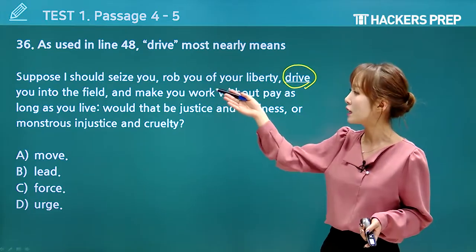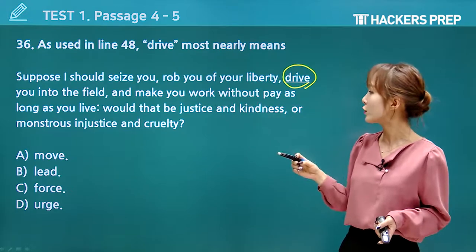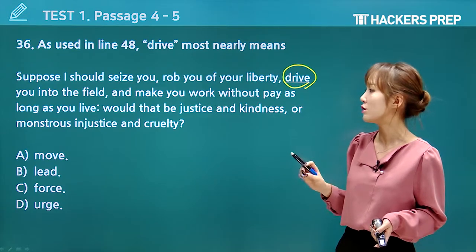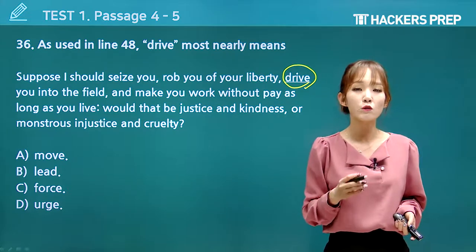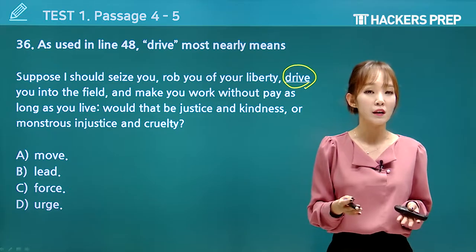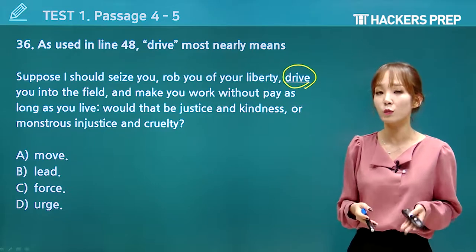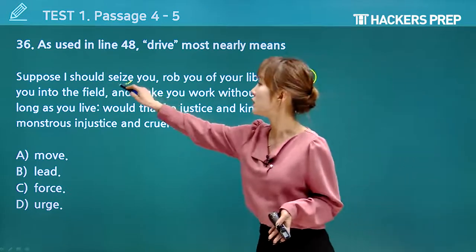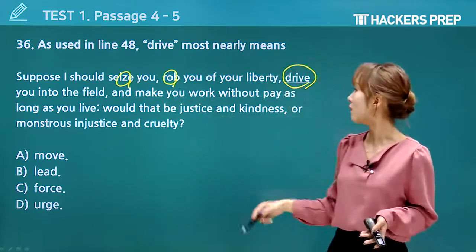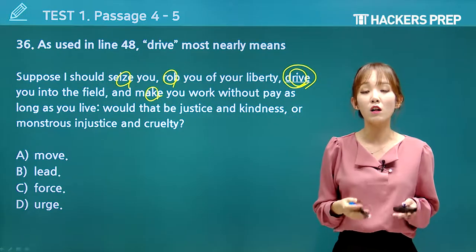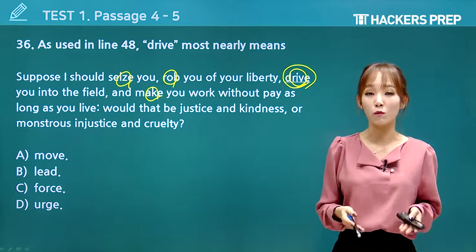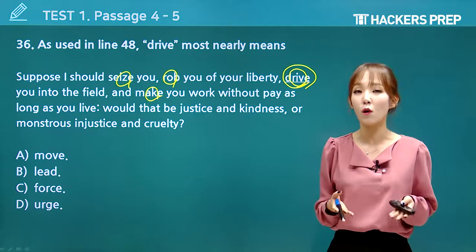Now take a look. Suppose I should seize you, rob you of your liberty, drive you into the field, and make you work without pay as long as you live. So here we're assuming that we have become slaves. And if you look at the other verbs that the author is using, seizing you, robbing you, and then what? Driving you, making you work. So these all assume what? Yes, a force of some kind, something that I do not want to do.